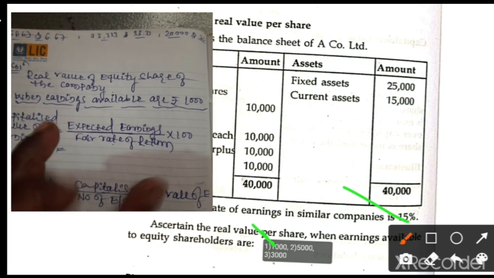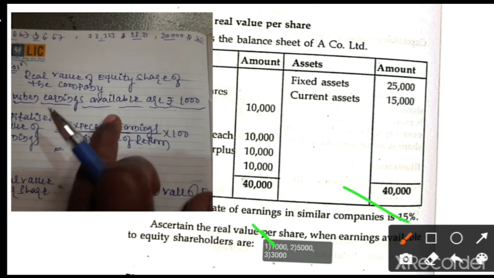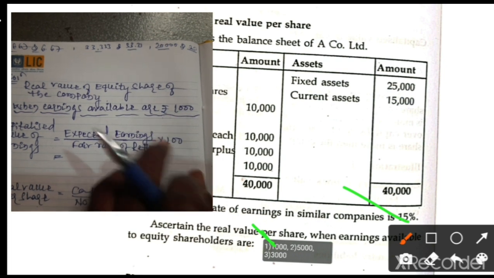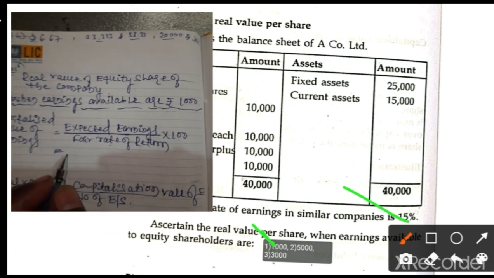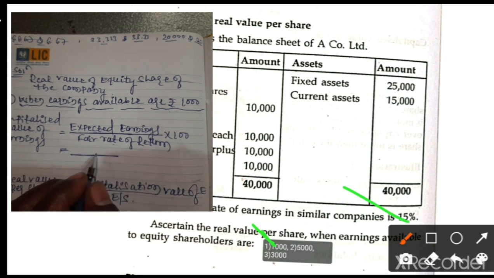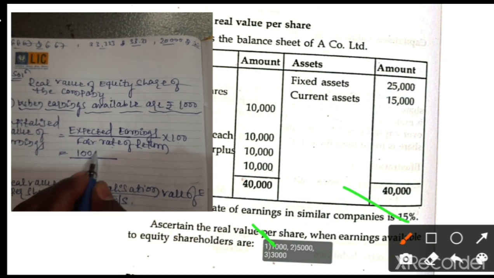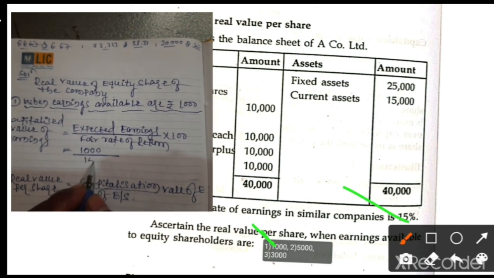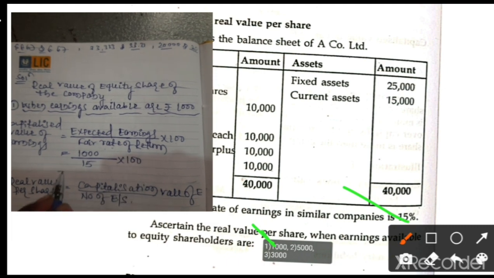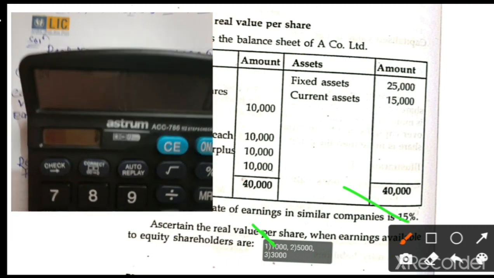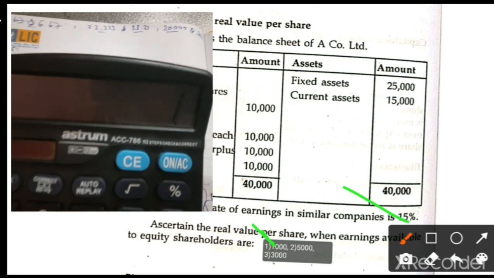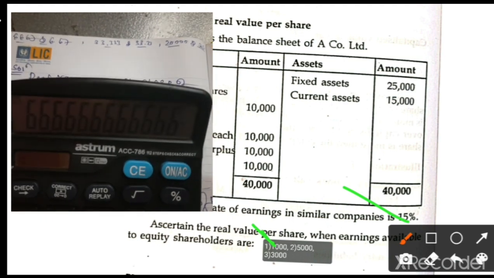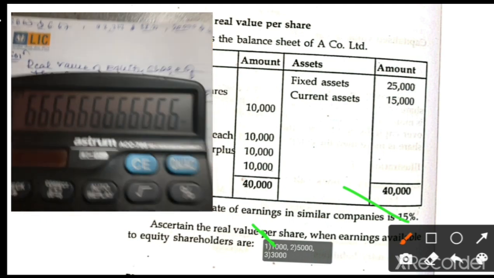For this case the expected earning is 1000 only, and three times we have to calculate. First time 1000, second time we take 5000, and third time we take 3000. So expected earning is 1000. Next, the fair rate of return, nothing but the normal rate of return, that is 15%, into 100. Dear students, let's take the calculator. 1000 divided by 15 into 100. So what is the answer?